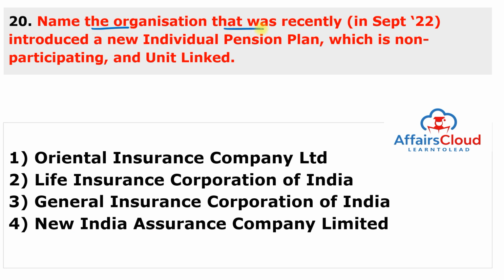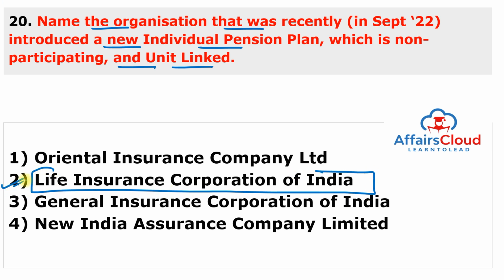Name the organization that recently introduced a new individual pension plan which is a non-participating and unit-linked plan. And this is launched by Life Insurance Corporation of India. So answer of this question is second. So LIC has introduced a new individual pension plan named as LIC New Pension Plus, which is a non-participating and unit-linked plan, and it was launched at Hotel Trident during the function of the Insurance Week celebration from 1st to 7th of September 2022.